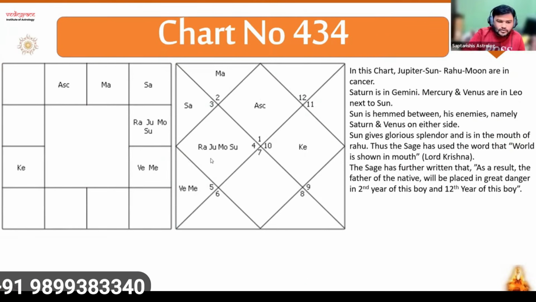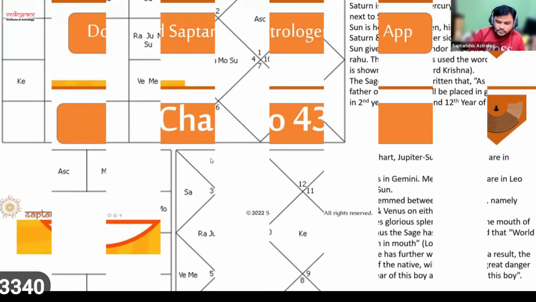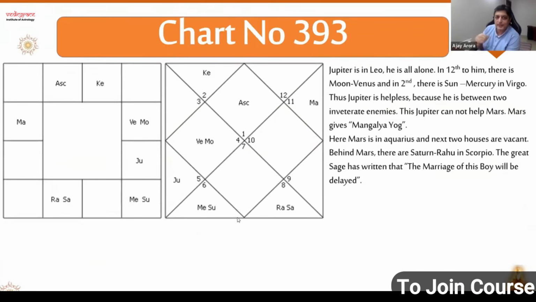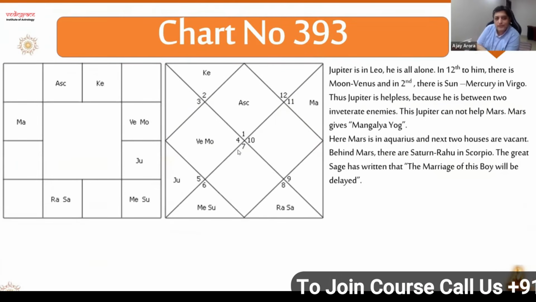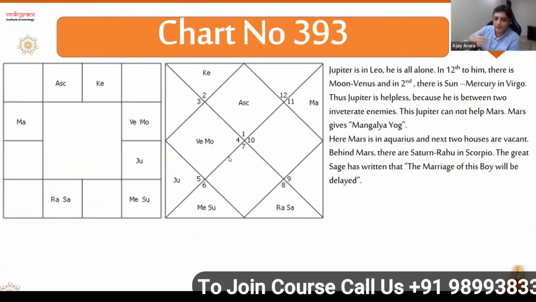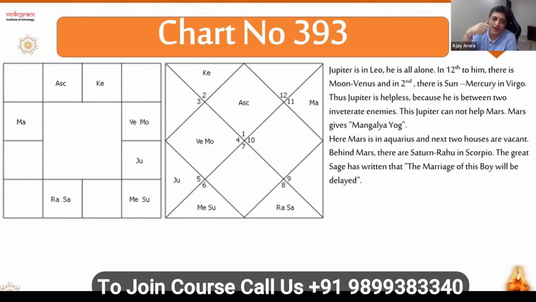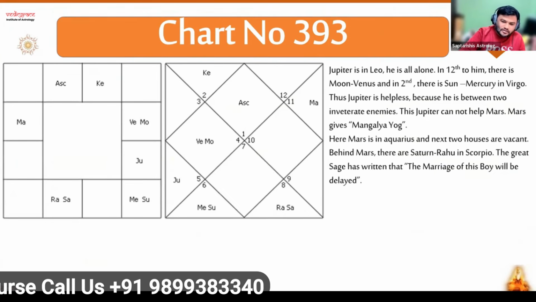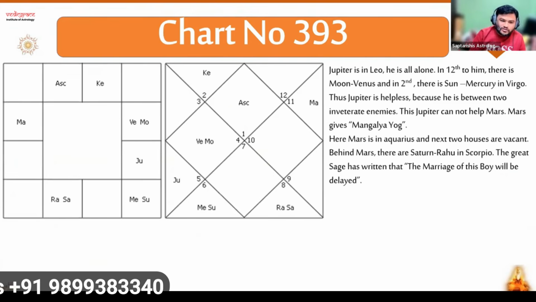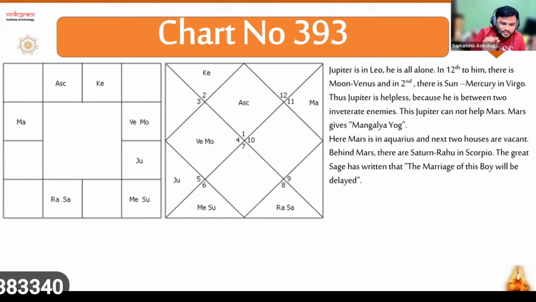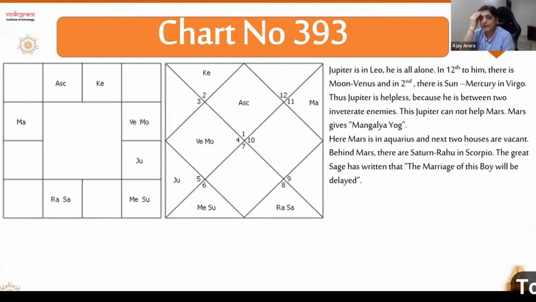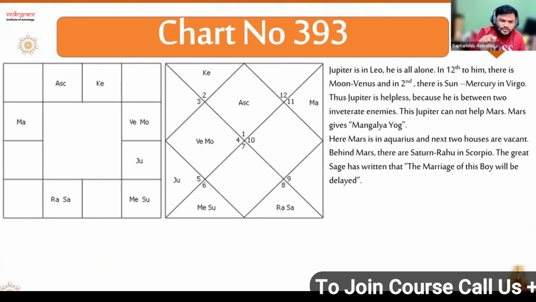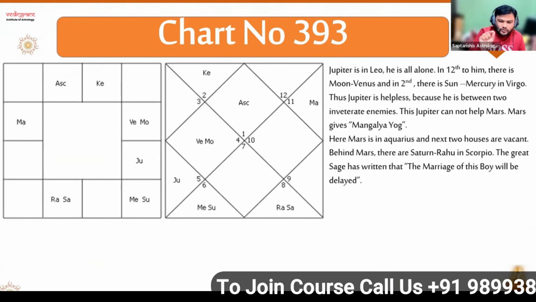In the same chart 393, if I look at the book, it's showing Moon and Venus, Moon first and then Venus, and similarly Sun first and then Mercury. My understanding from the previous discussion was the sequence which we are writing. Yeah, that is the thing. But as I'm saying, degrees are not given in the book. So we are not very sure whether that sequence is correct or not. But we are not bothered about what is written. That may be a printing mistake or an arrangement mistake. But we will focus on the concept.